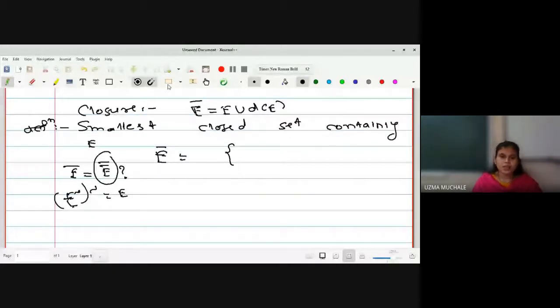So first we will collect all the closed sets. Let F be the notation for a closed set which contains E. So first we will collect all the closed sets which contains E. And how are you going to find the smallest among them?